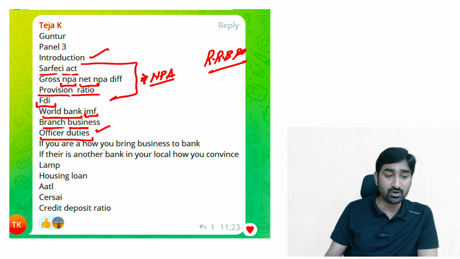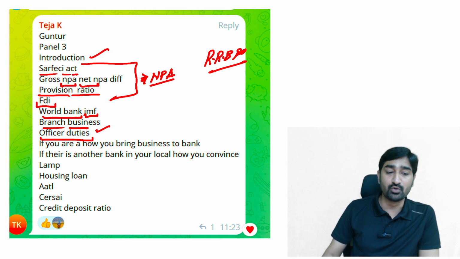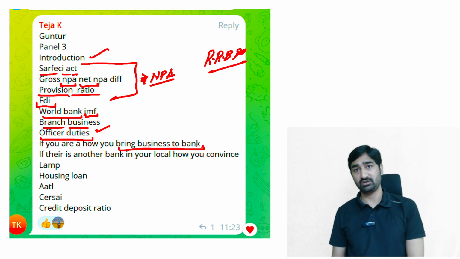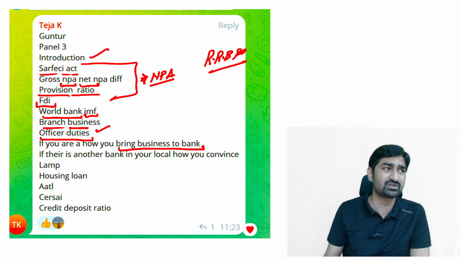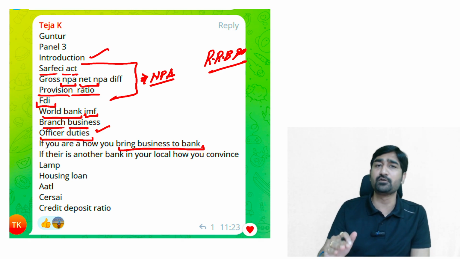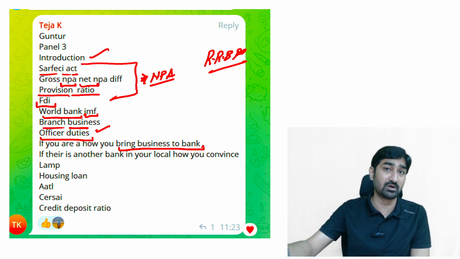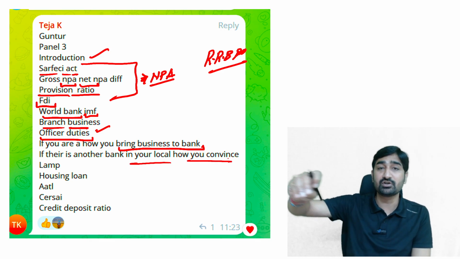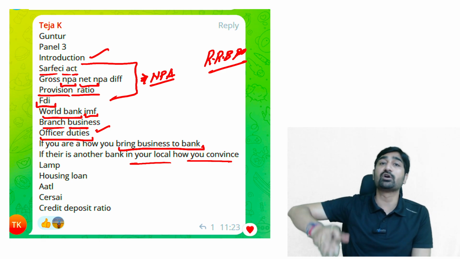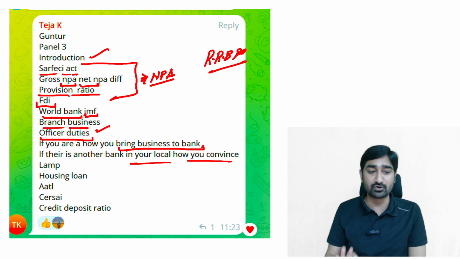If you are an officer, that is an RRB PO, how will you bring the business to your bank branch? They ask this question in multiple ways. If you have been appointed as a bank officer, RRB PO, and your branch is in loss, how will you convert your loss-making branch into a profitable branch? Such type of question. There is another bank located in your area, how are you going to compete with them? So situation based and technical questions were a lot, and very good questions actually.